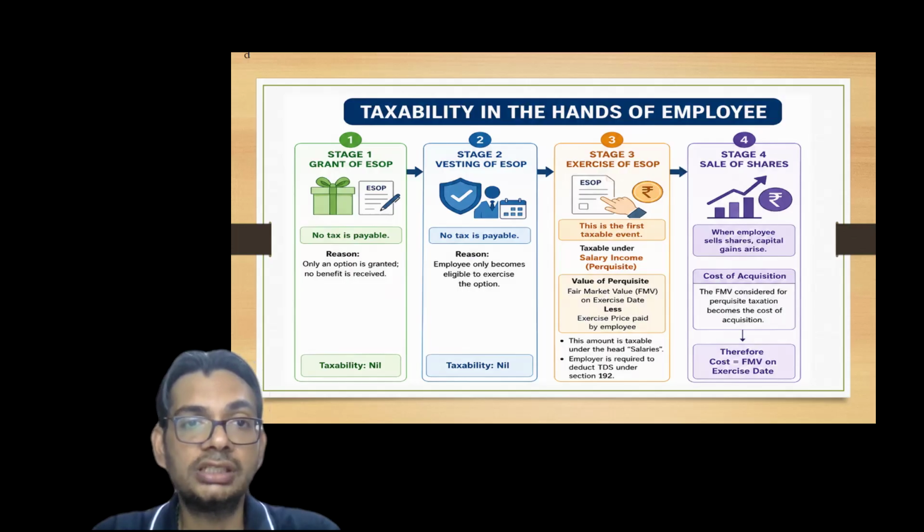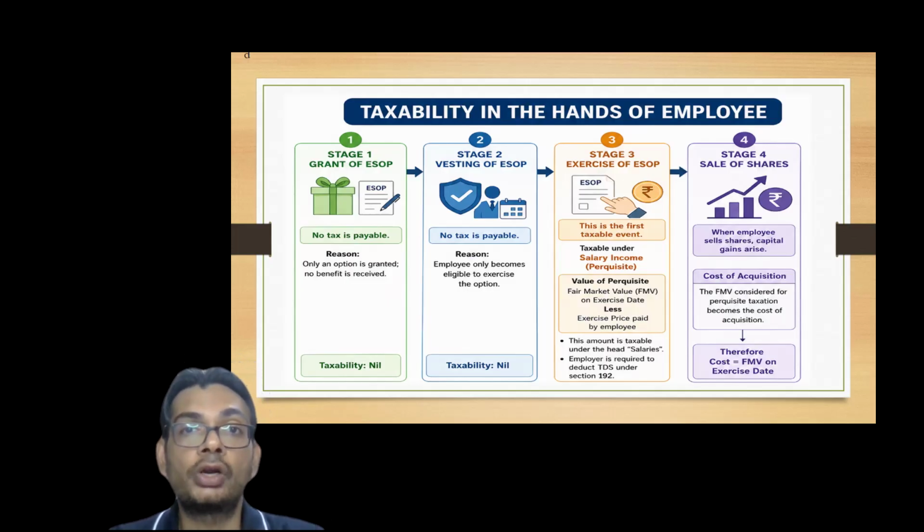Now coming on to stage two. Stage two is the vesting of an option. Vesting of option means the employee has only become eligible to take the shares of the company, and hence there is no actual allotment or issue of the shares. So it is again not a taxable event.